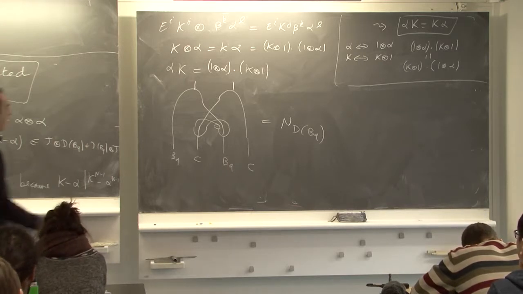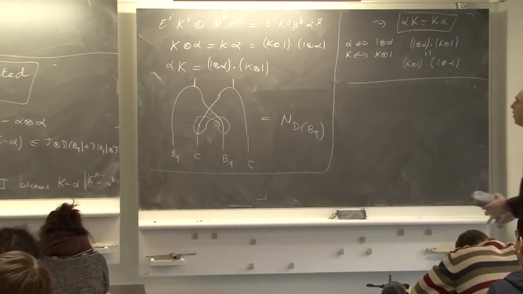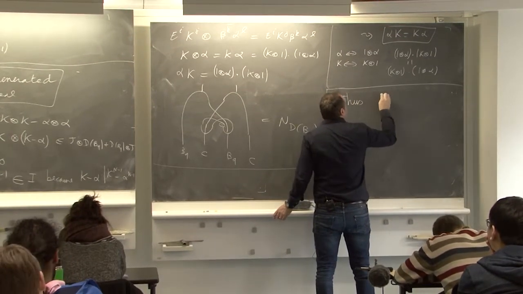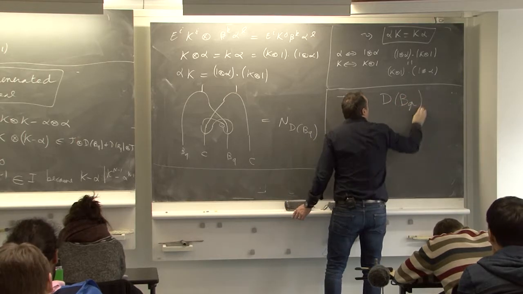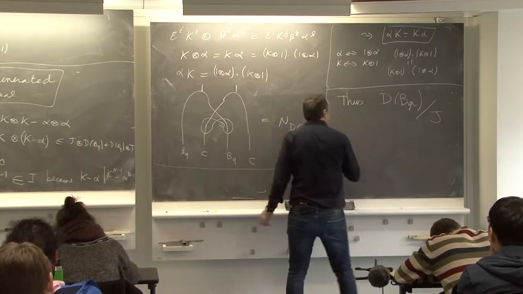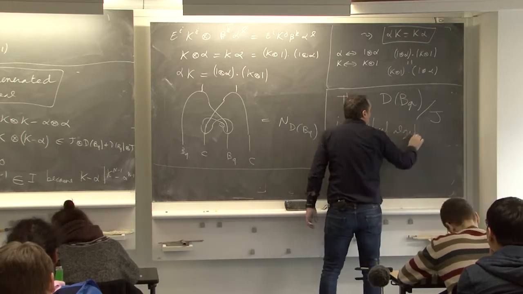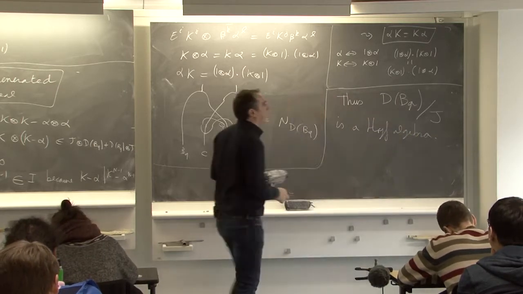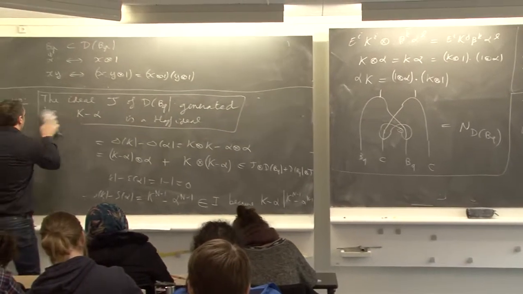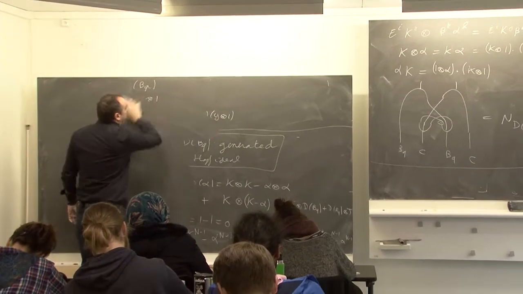So we have again obtained an ideal of the double. Thus, D of BQ over this ideal J is again a Hopf algebra. And we will see that it is isomorphic to the finite dimensional quotient of OQSN2.